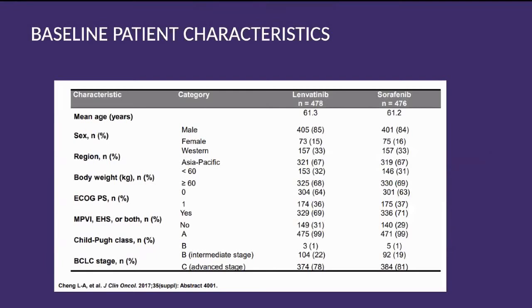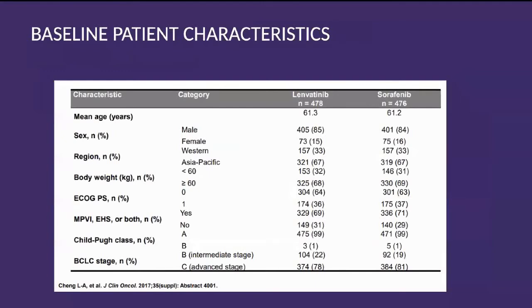in both arms was equivalent. Roughly 80% were male on both sides, and 15% were female in both arms. Racial distribution wise, Asia Pacific regional distribution is 67%, so more Asia Pacific and less Western, roughly 30%. Body weight was also stratified. Child-Pugh A, B, C were also considered. BCLC staging was also taken. So BCLC advanced stage was roughly 80% in both arms.